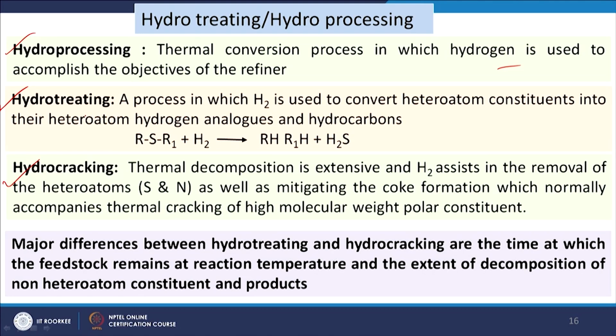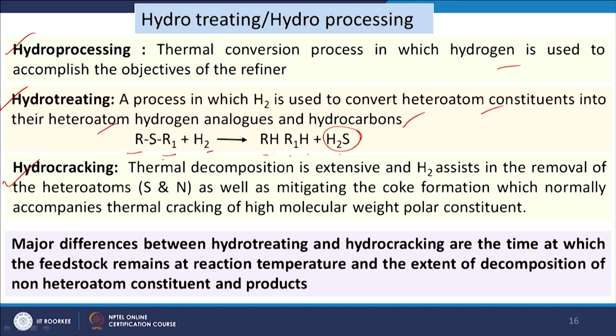So, this is the process in which hydrogen is used to convert heteroatom constituents into their heteroatom hydrogen analogues and hydrocarbons. So, this is RSR1 plus H2 giving RH plus R1H plus H2S, so that the S is removed by hydrogen to produce H2S. So, only sulfur is removed.